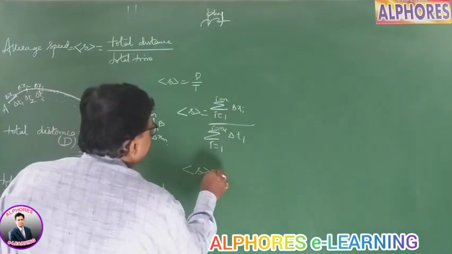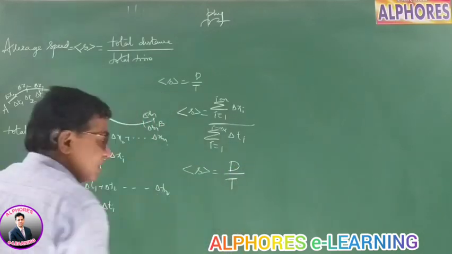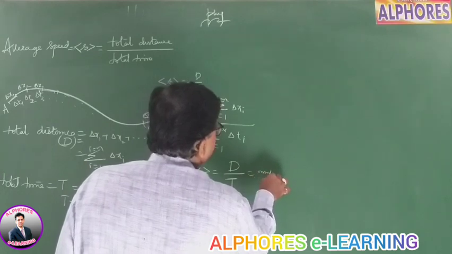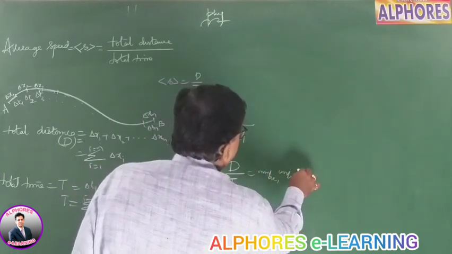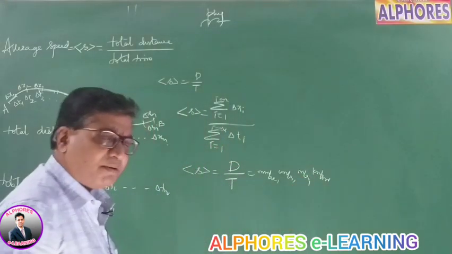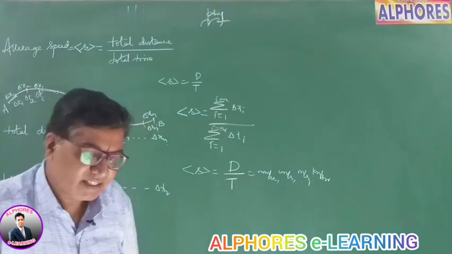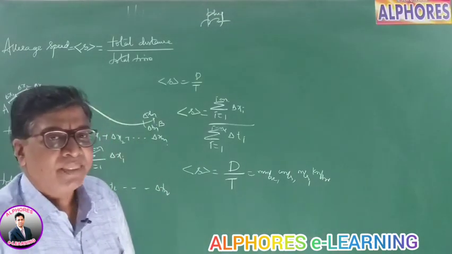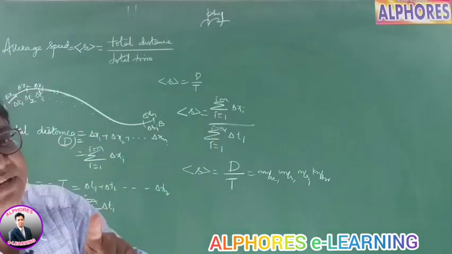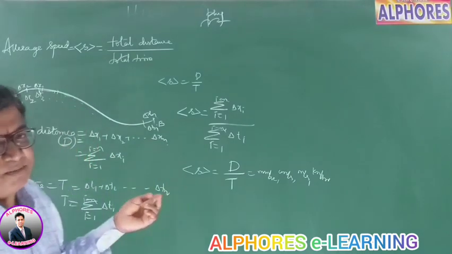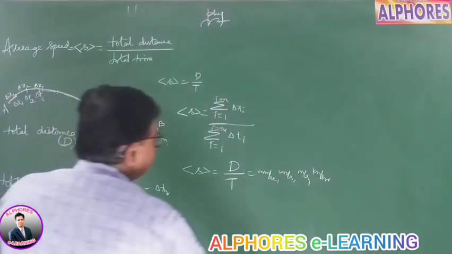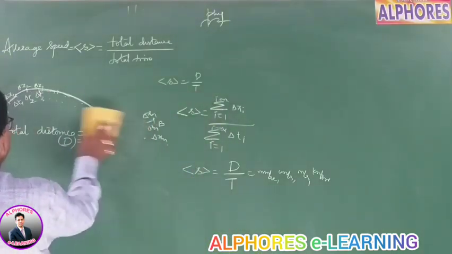The average speed of the body is total distance by total time between the initial and final point. It has the same units: millimeter per second, centimeter per second, meter per second, or kilometer per hour, and so on. Same formula, same unit. Again it is speed, it is a scalar, it has no direction. Average speed also has no direction, it's a real value, and it is always positive. It cannot be negative. Average speed can never be negative. So this way you can find out the average speed of the body for different intervals of time.